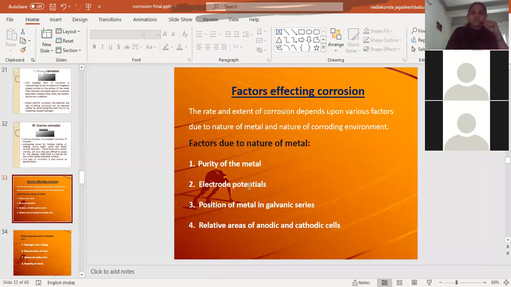So up to this we have discussed the different types of corrosion, mainly two types, dry corrosion and wet corrosion. Now coming to the other topic in the corrosion chapter, that is the factors affecting corrosion. What are the different factors which influence the rate of corrosion, that we will discuss in this.